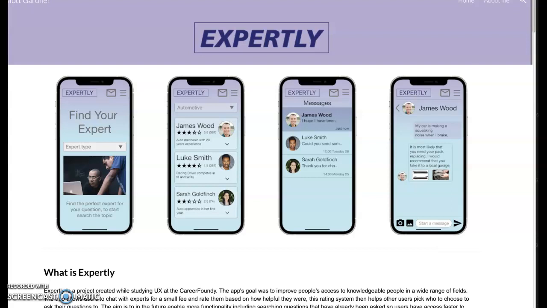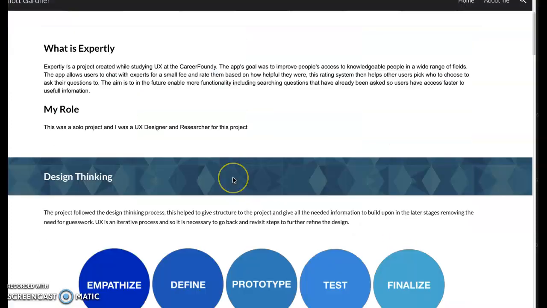Career Foundry. So the goal of this app is to enable users to be connected to experts easily. Whether they have a question about their car, a medical issue, or their pets, they can talk to an expert and get all the information they need. So let's have a look.